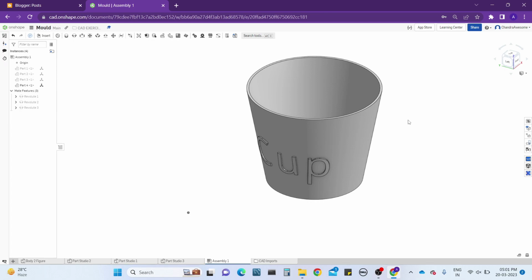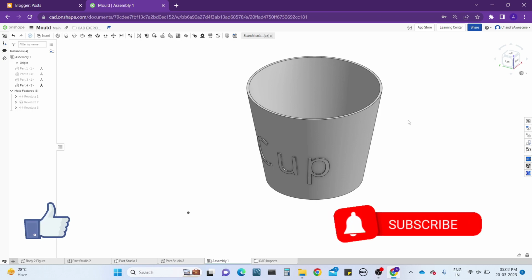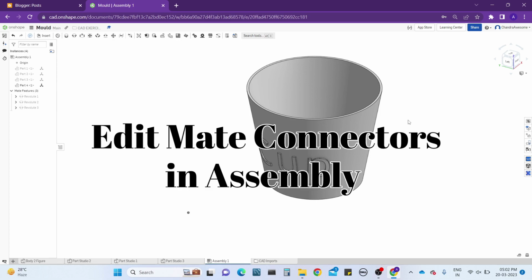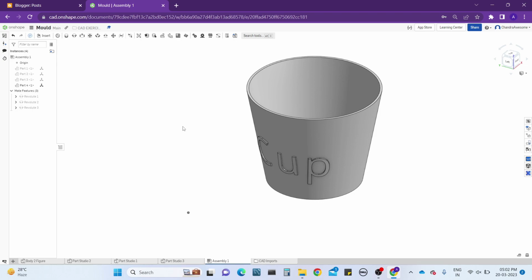Today I'm going to teach you about some of the inbuilt edits in the assembly mates. I recently observed many Onshape users are not aware of how to edit the mate connectors in the assembly as per what we want. So today I'm going to show it easily. This is only a small tutorial, guys, and it is very important for you because it will be very useful for achieving the animation as per your want. So let me show you here.